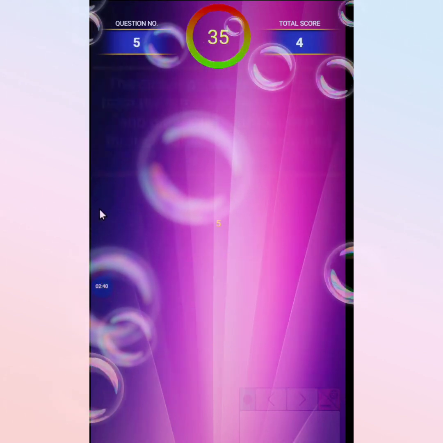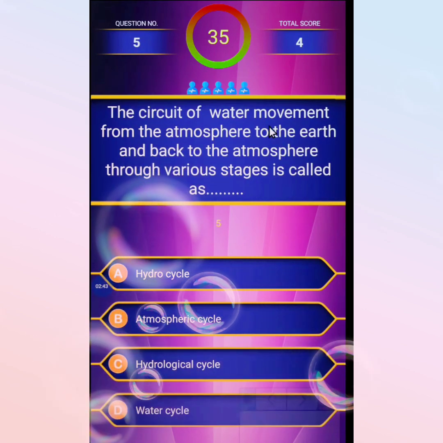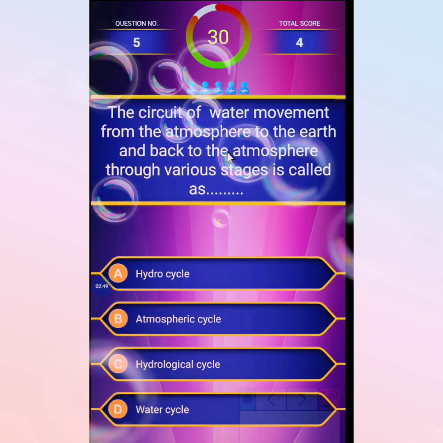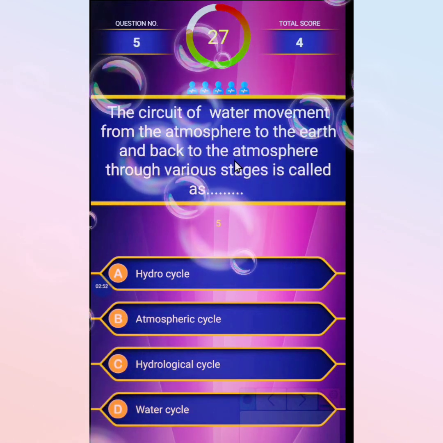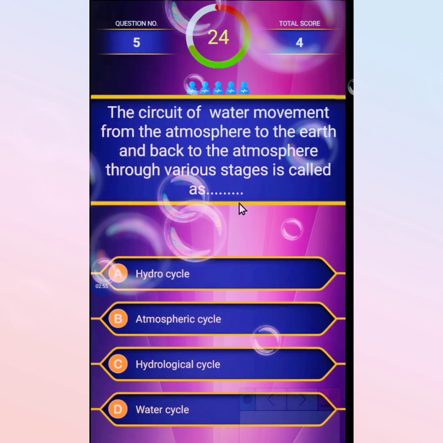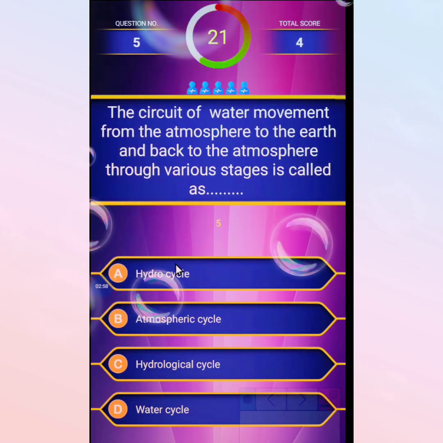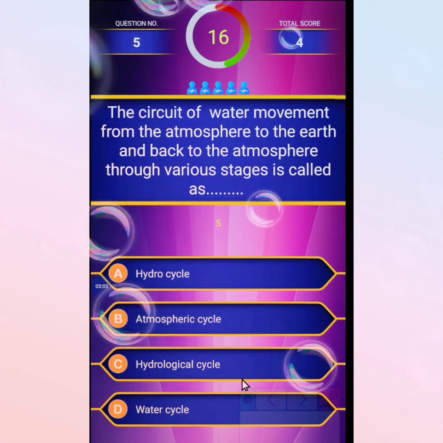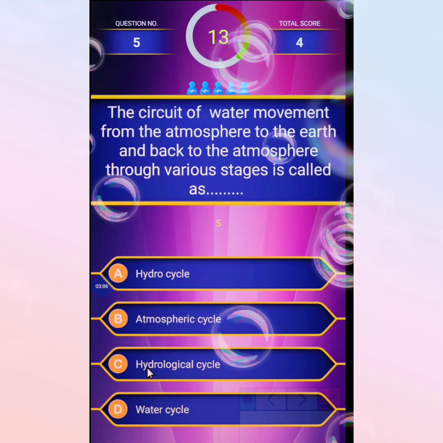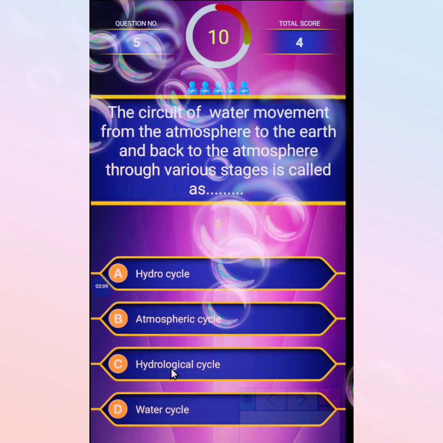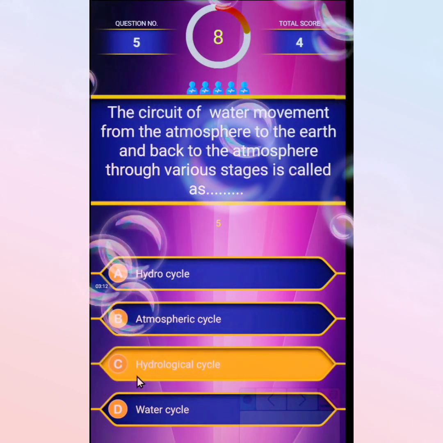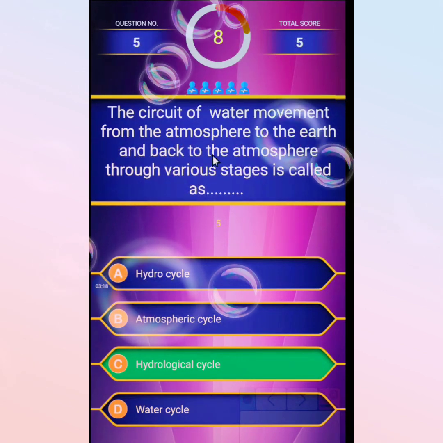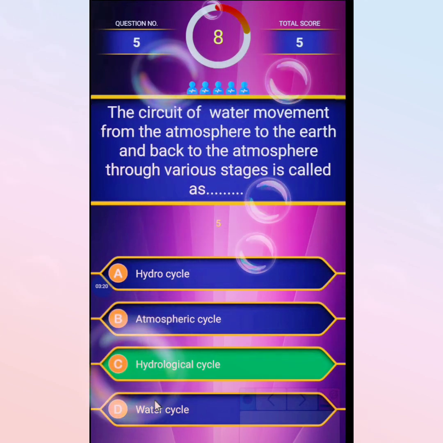Next one, sixth question: the circuit of water movement from the atmosphere to the earth and back to the atmosphere through various stages is called as, first option hydrocycle, second atmospheric cycle, third hydrological cycle, and the last option water cycle. The correct option is hydrological cycle.